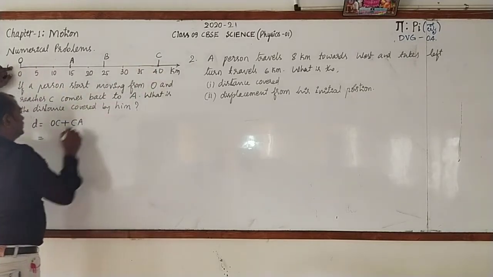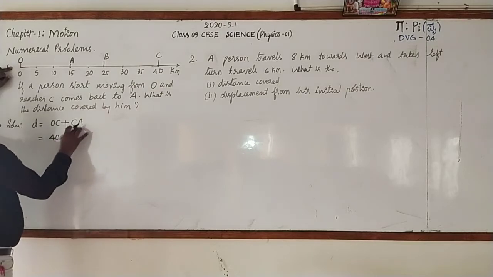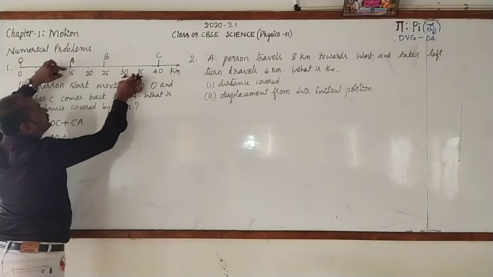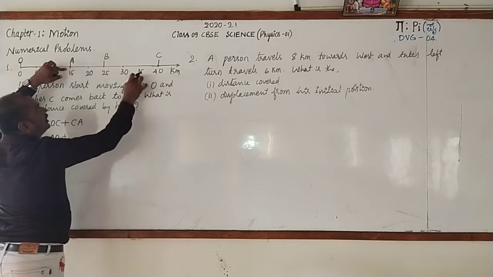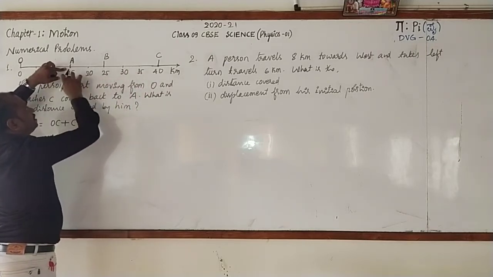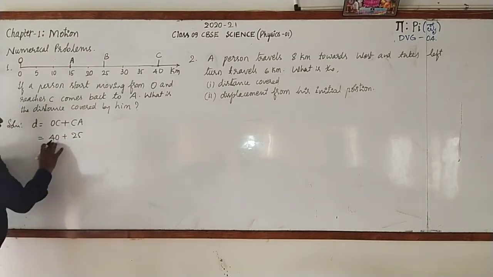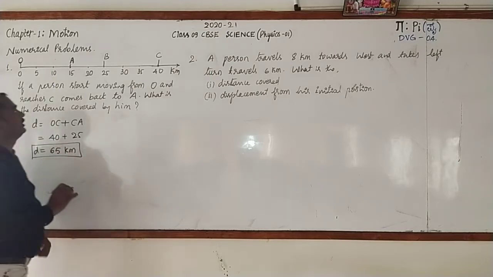Then could you tell the distance from O to C? It is 40 kilometers. Then C to A, look here, the difference is 5, 10, 15, 20, 25. So now, what is the total distance covered by him? 40 plus 25, it is 65 kilometers. This is the distance covered by the man.